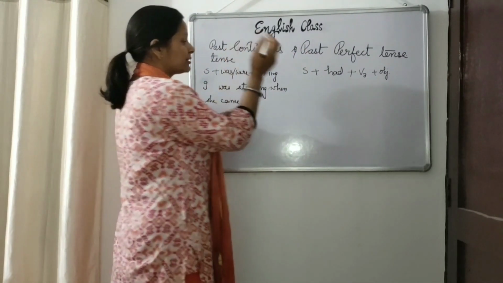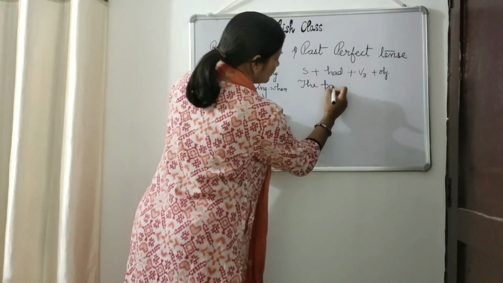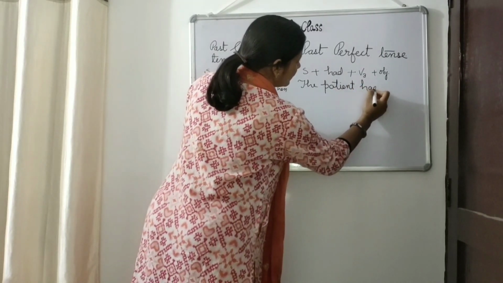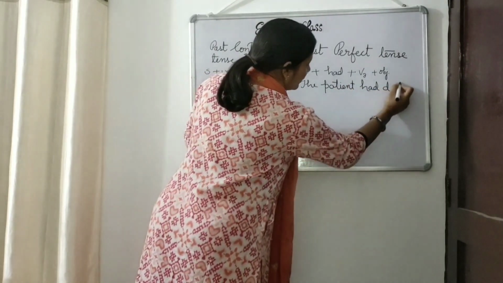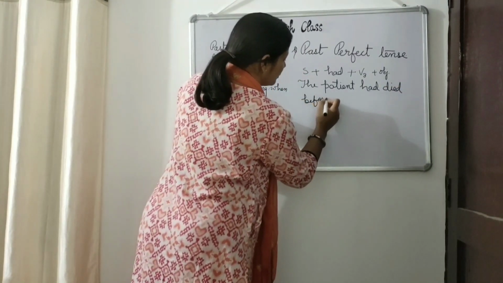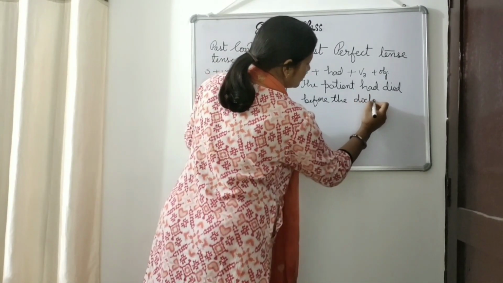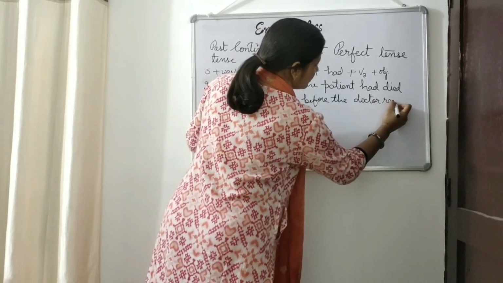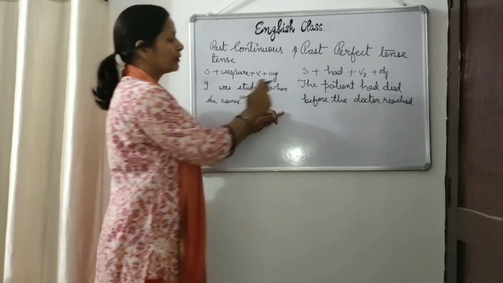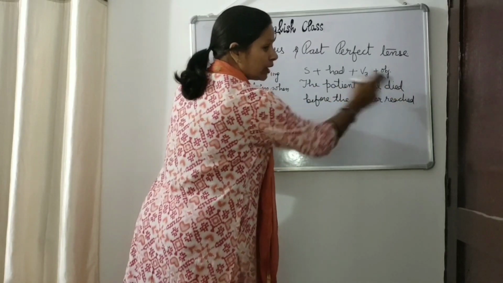So again, if my sentence is the patient had died before the doctor reached. Now my sentence is complete. डॉक्टर के आने से पहले पेशेंट मर चुका था.